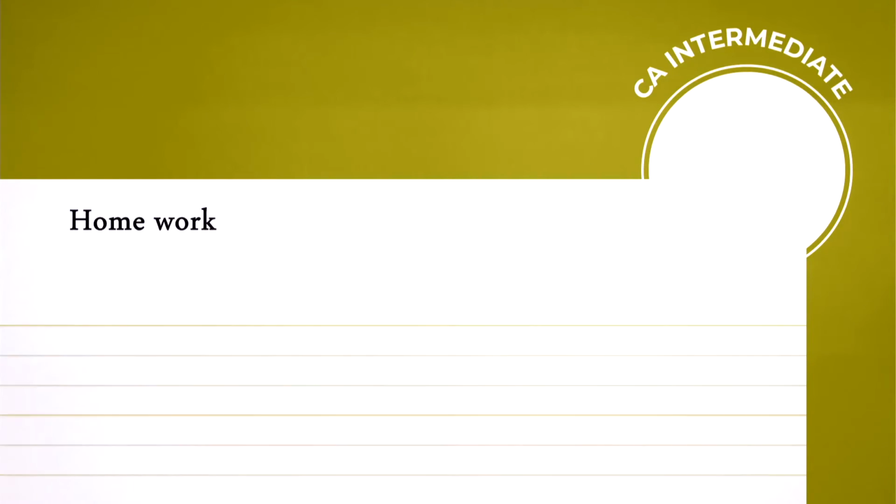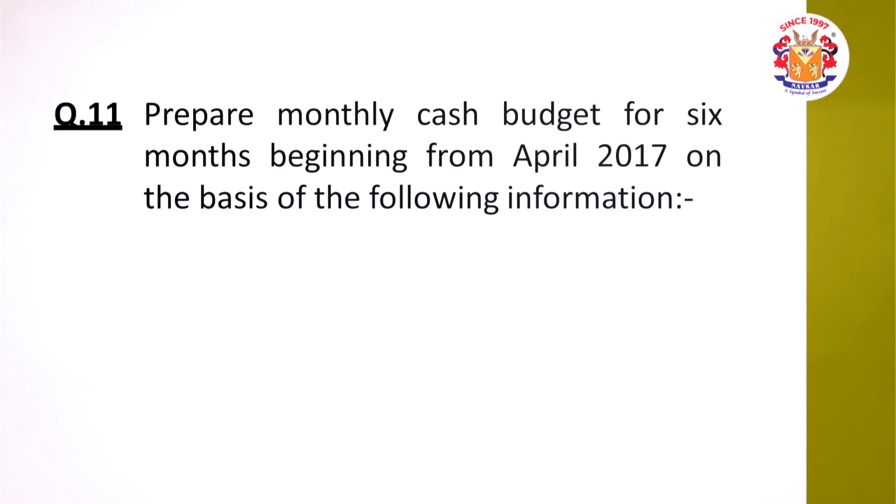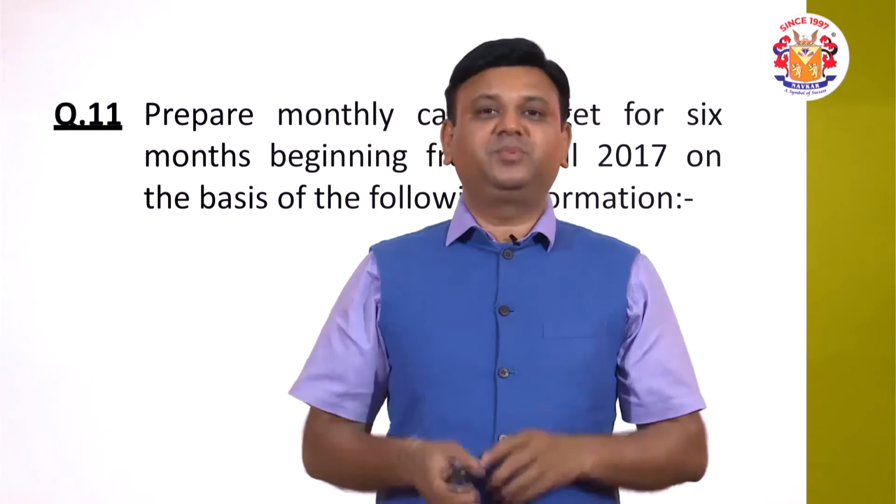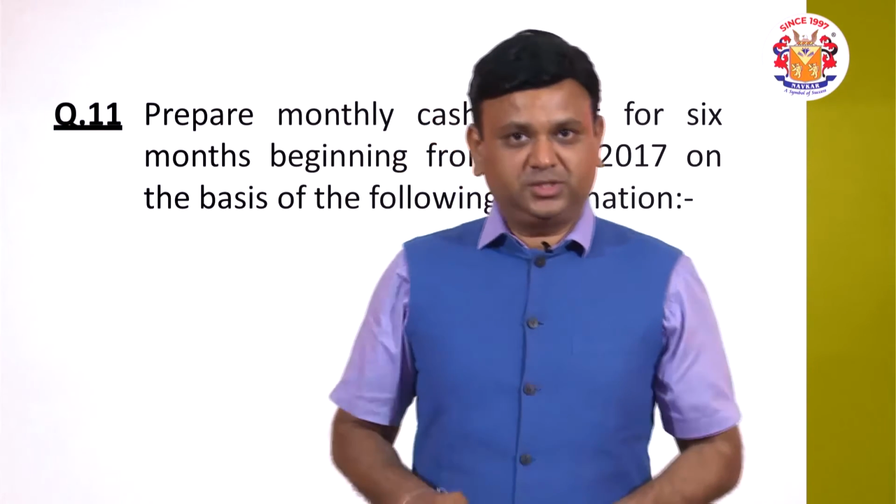Now friends, we are starting with the homework section. Let us start with question number 11. That is the first question in the homework. Question number 11. Prepare a monthly cash budget for 6 months beginning from April 2017 on the basis of the following information. So friends, we understand that we are required to prepare the monthly cash budget for 6 months starting from April, that is, from April to September.